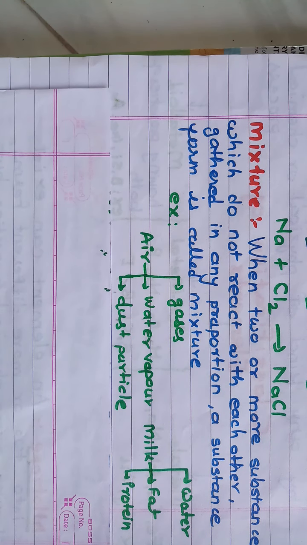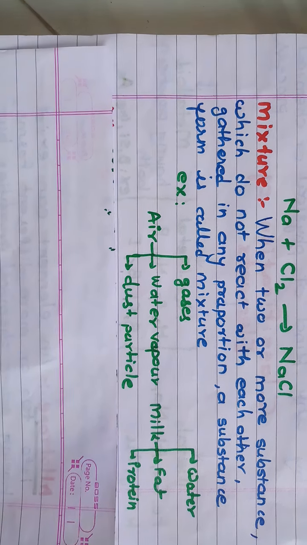Air is a mixture of different kinds of gases like hydrogen, oxygen, nitrogen, carbon dioxide. Also water vapor and dust particles are present in air. So air is an example of a mixture.